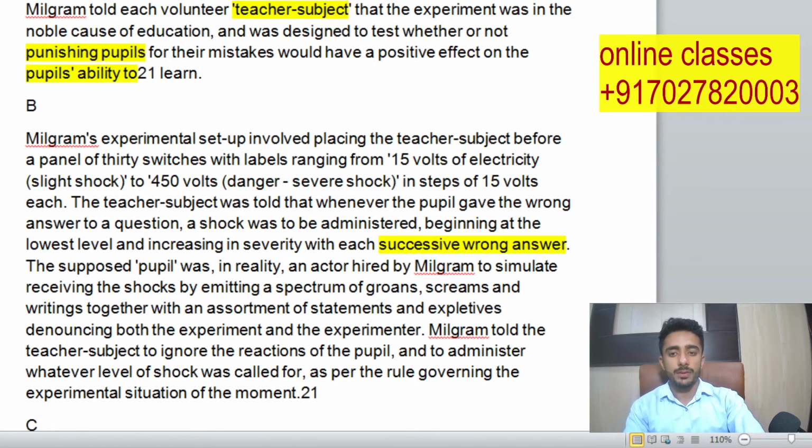Okay, the supposed pupil was in reality an actor hired by Milgram.